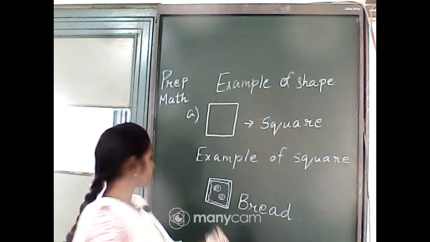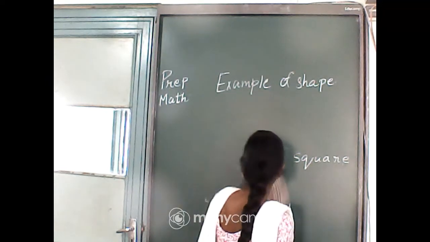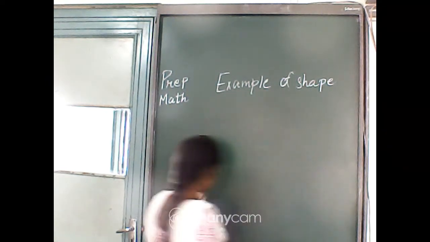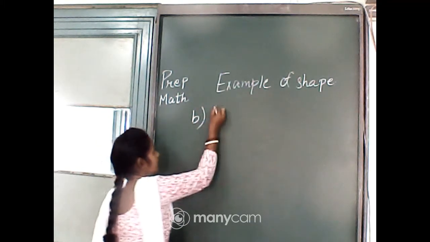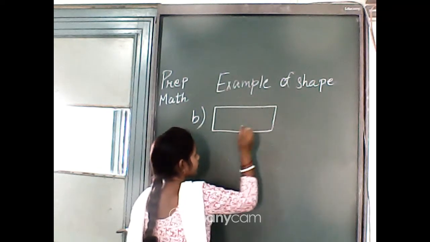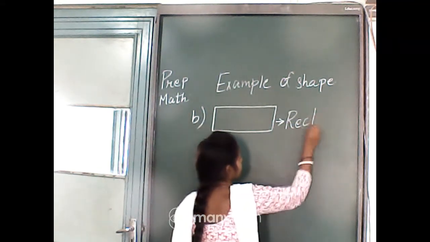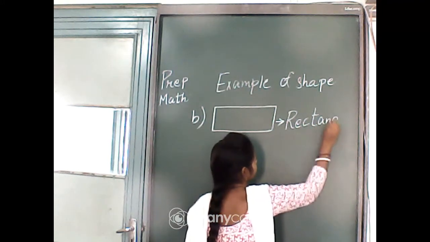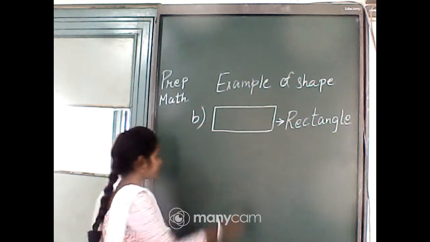Now we'll do the second shape, that is rectangle. Shape is rectangle. R-E-C-T-A-N-G-L-E, rectangle. An example of rectangle?